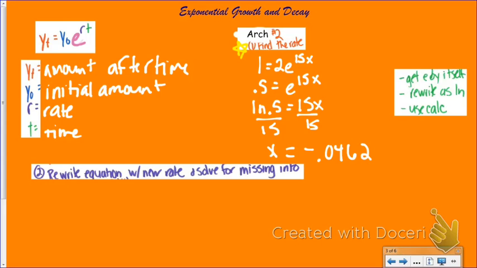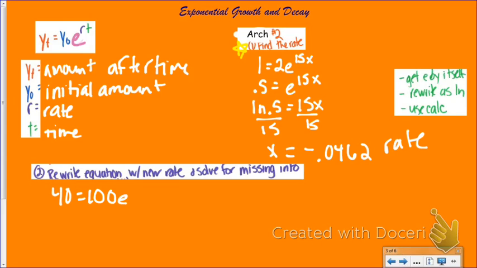So once I have found my rate, I'm going to use that rate to solve for the missing parts of this question. In this case, the rate that I have here, negative 0.0462, I'm going to use in my equation. My question tells me, how many hours will it take for 40% of the substance to remain? So what I'm looking for is my time. That's going to be my missing variable. So for 40%, again, I can pick any numbers I want as long as my amount after time is 40% of my initial amount. So the easiest numbers to pick are going to be 40 and 100.